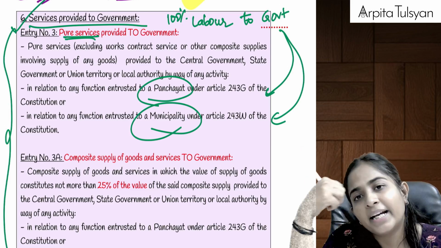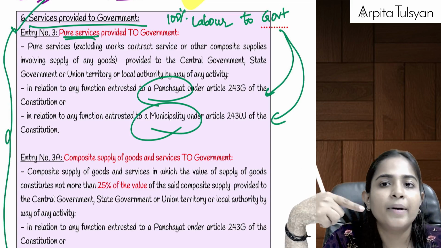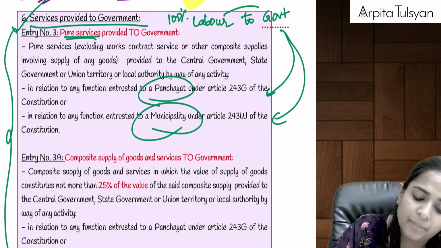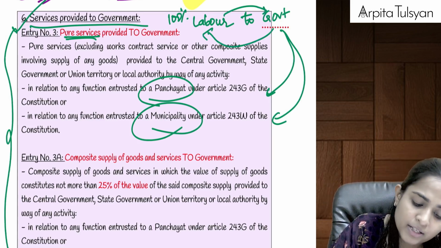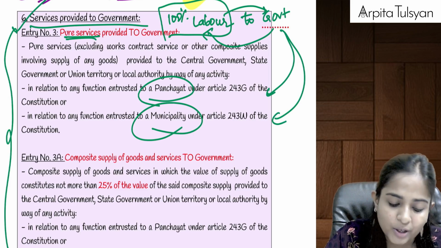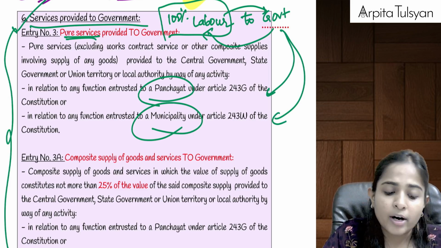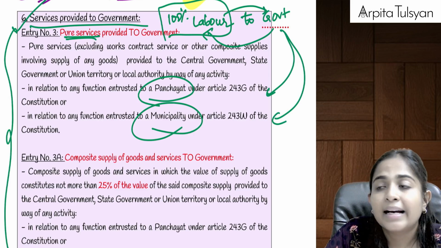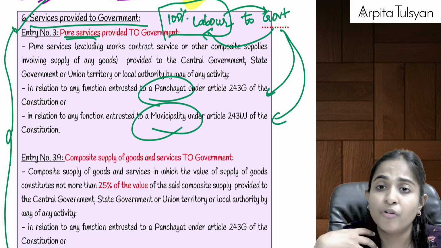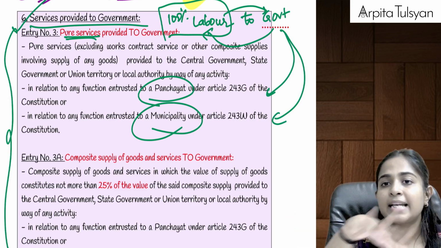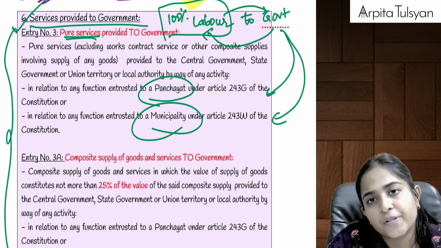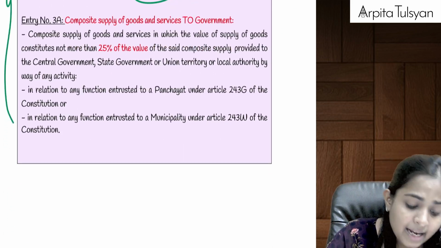Now the government appointed and outsourced this work to me, and the government told me that these labor services have to be done by me. Means I am providing 100% labor services to the government, for which the government is going to give me the consideration. And if it is 100% labor services, then it is going to be totally exempt from GST. Okay, let's say the government said that we need to do cleaning of a particular beach. The government said that all the equipment for cleaning we will provide, but you just have to bring labor, you just have to bring people for cleaning it. Means I am providing 100% labor service, on that GST will be totally exempted.